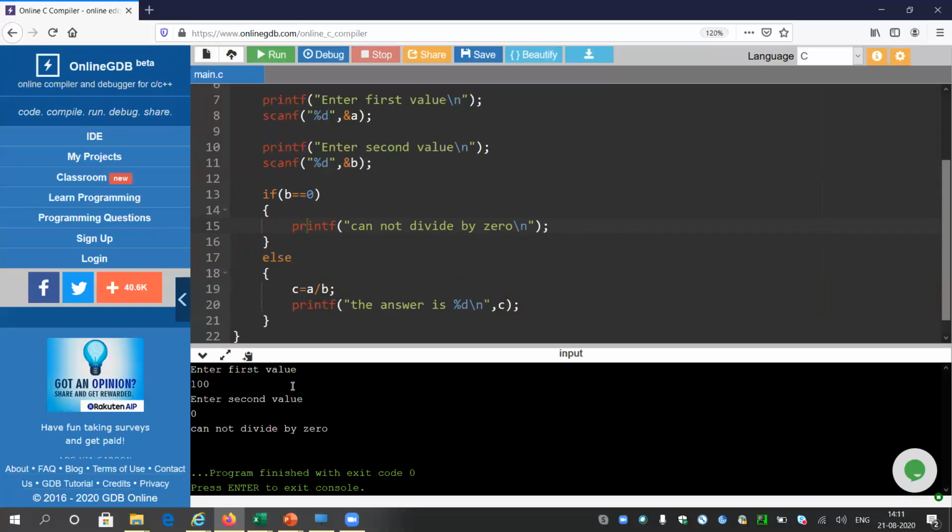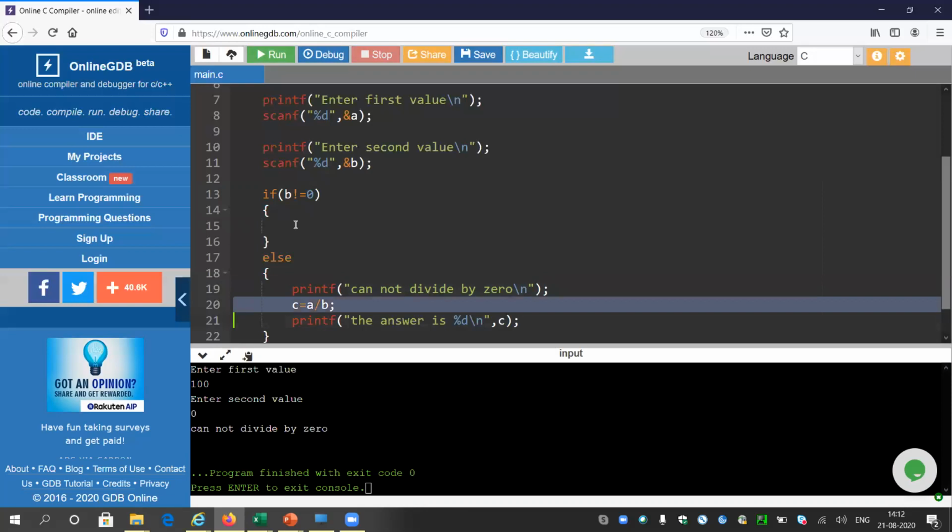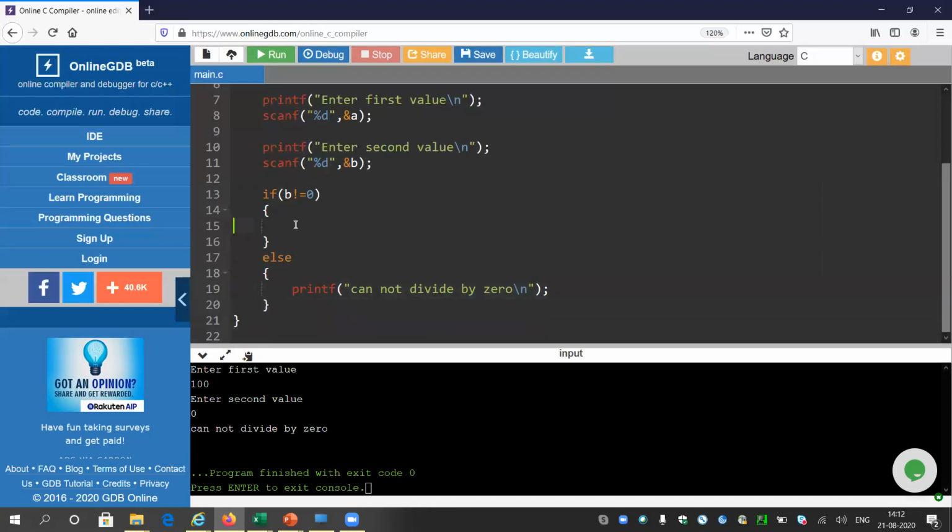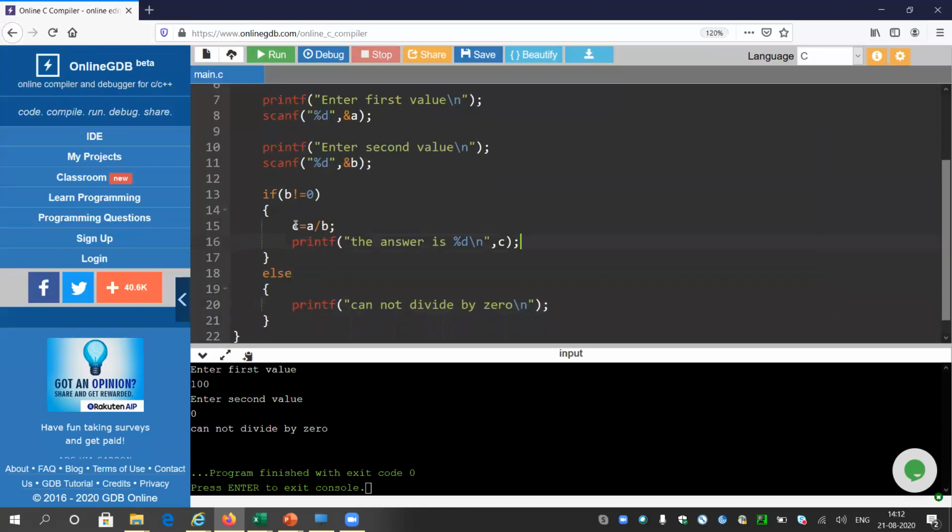Okay, so I think you are able to understand this logic. I will change it a bit. I will put a condition like not equals to. To put a not equals to, it will be like this. I can revert it: I can put this statement, if B not equals to 0, then the division should happen, right? So anything, in any order, you can write.